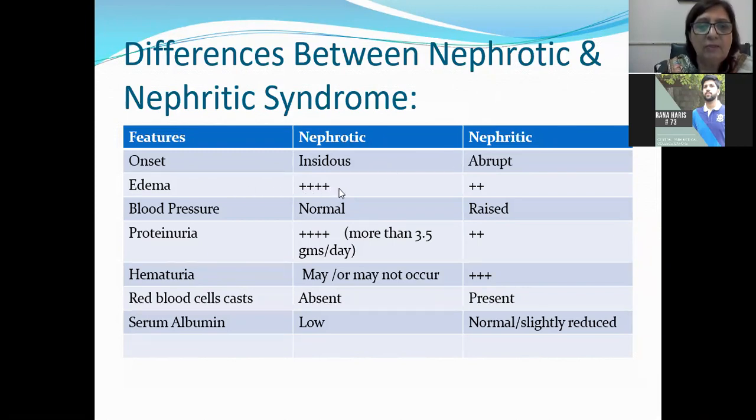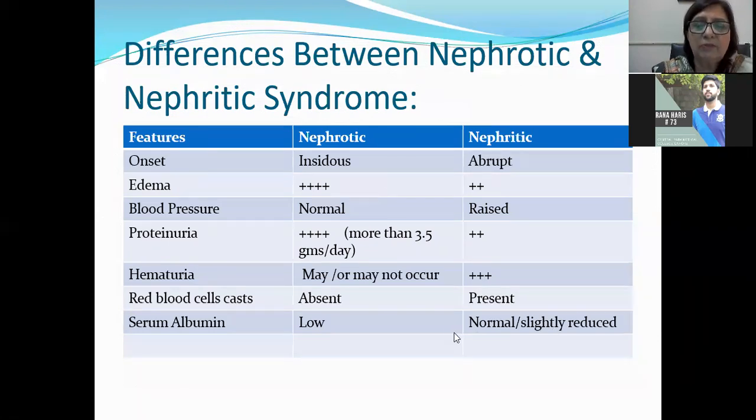Edema is seen in 4+ in nephrotic syndrome, while it is milder in nephritic syndrome. Blood pressure is normal in nephrotic syndrome. It is raised in nephritic syndrome. Proteinuria is marked in nephrotic syndrome. More than 3.5 grams of protein per day are lost in the urine, while in nephritic it is only 2+. Hematuria may or may not occur in nephrotic syndrome. It is 3+ in nephritic. Red blood cell casts are absent in nephrotic syndrome, while they are present in nephritic syndrome. Serum albumin is low in nephrotic. It is normal or slightly reduced in nephritic syndrome.